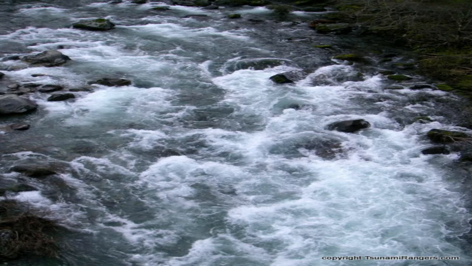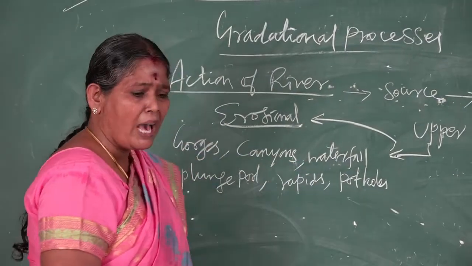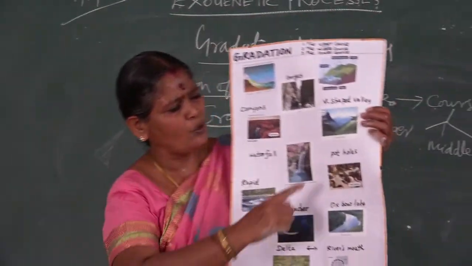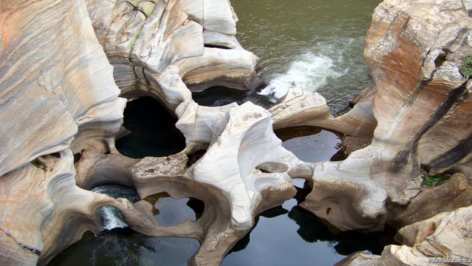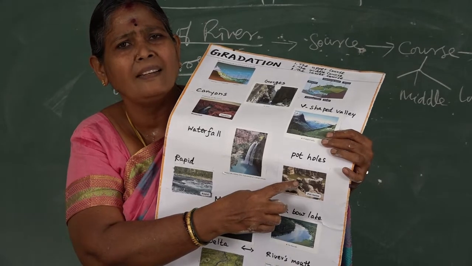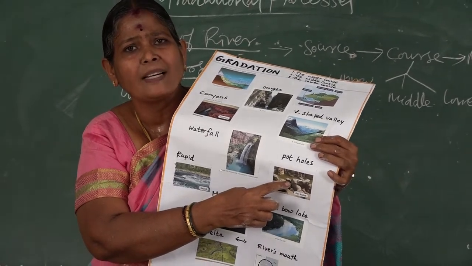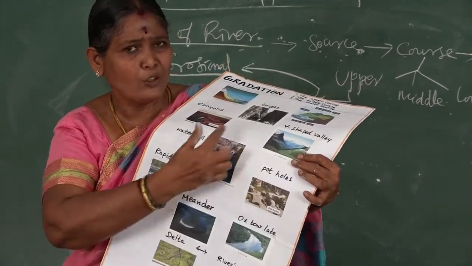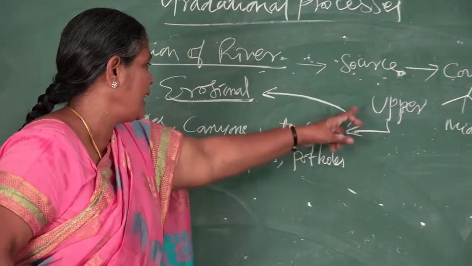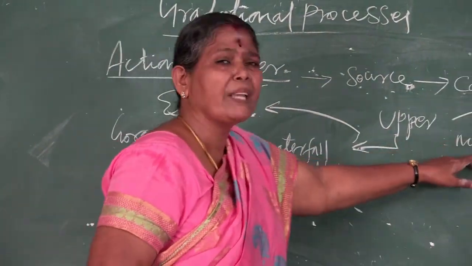Another feature we have to see is potholes. This is called potholes. Potholes are usually formed in plateau regions. If you go to Alagar Malai or Jalagambara or Jonai region in our locality, you can see such features here. Potholes you can see. This is also because of the erosional process. Then after this erosional process in the upper course of the river, now it comes to the middle course.